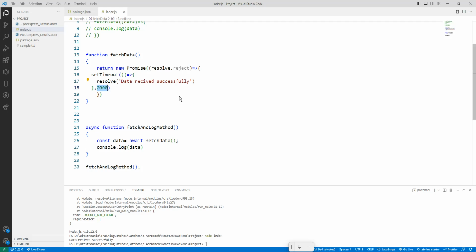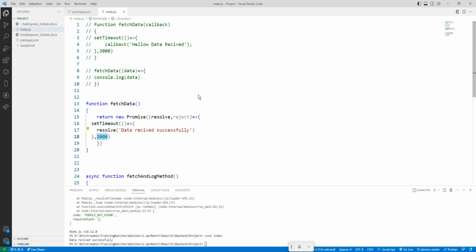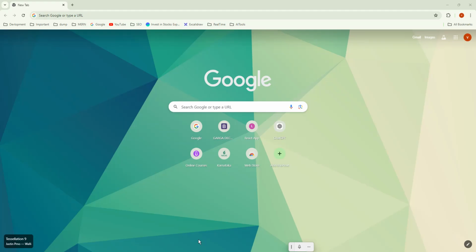Where we are using this in the sense, we are using it in React.js and we are using it with Node.js as well. So we have discussed three functions. One is a callback. The first is the callback. What is it?